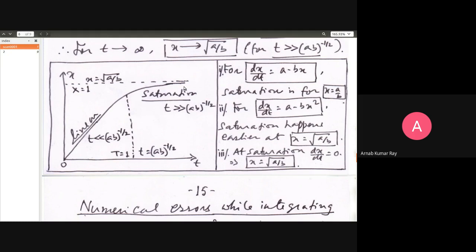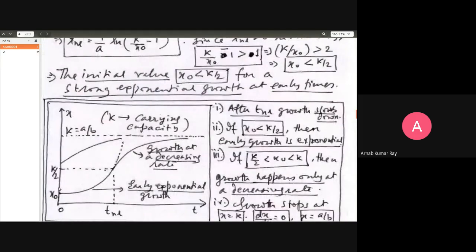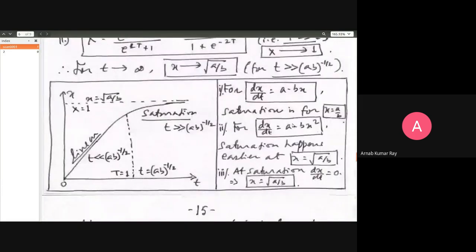That is different from the logistic equation, where the early growth is not linear, it is an exponential early growth, which means that it must start at a non-zero value. Both this equation and this equation can afford to start at 0, because as you can see, when I set x equal to 0 on the right hand side, I will still get a non-zero dx/dt, which will be equal to a, meaning that even if I don't start with anything, the system will still grow out of it.